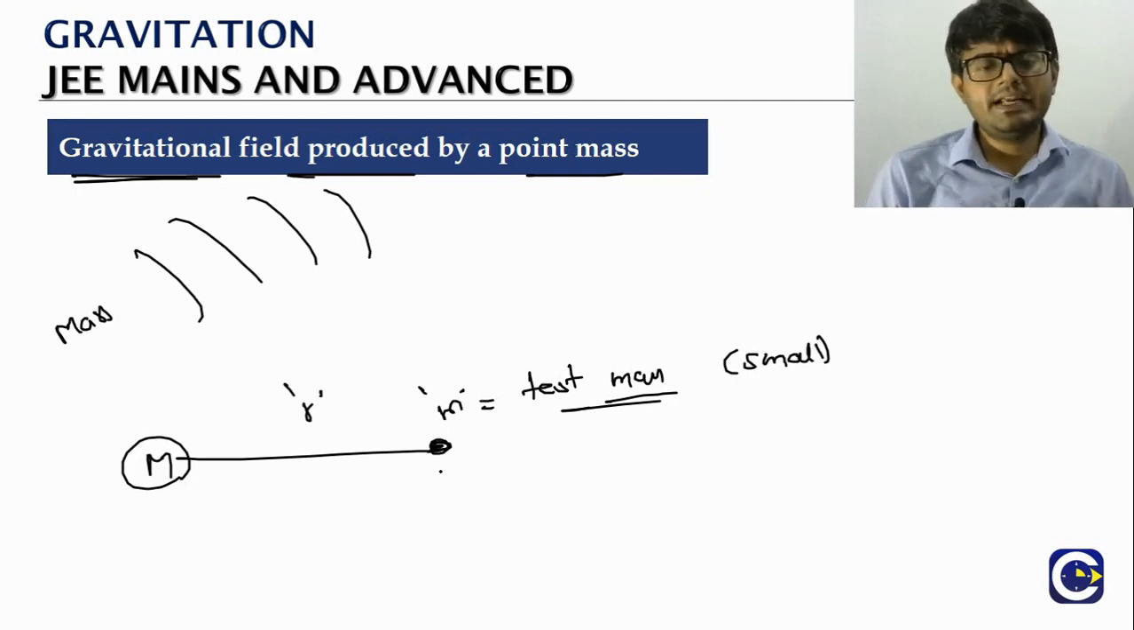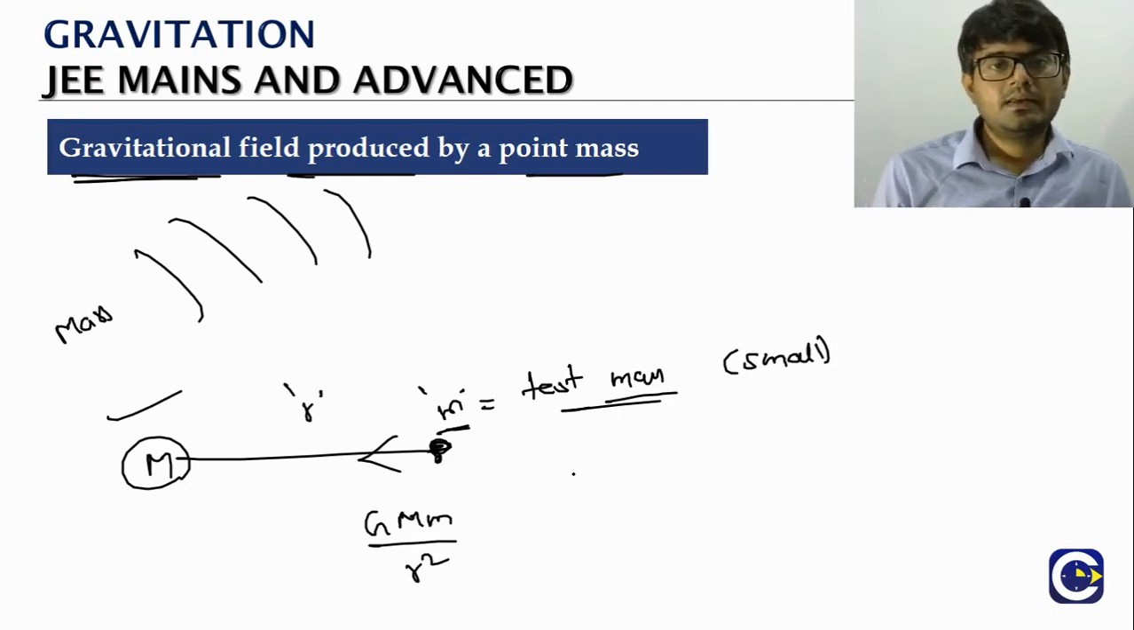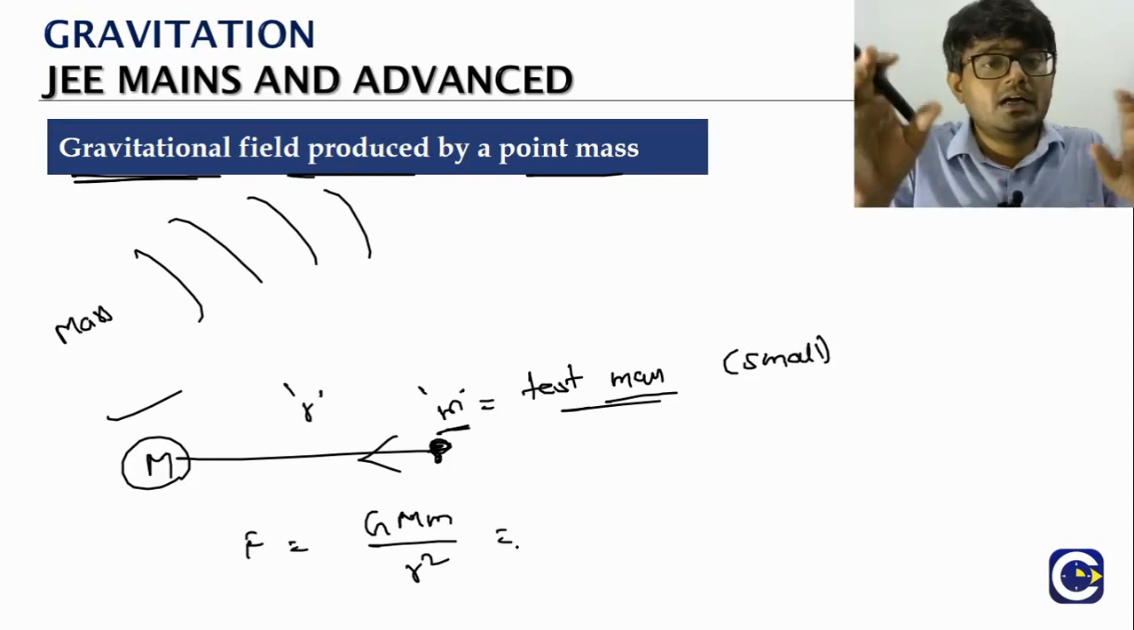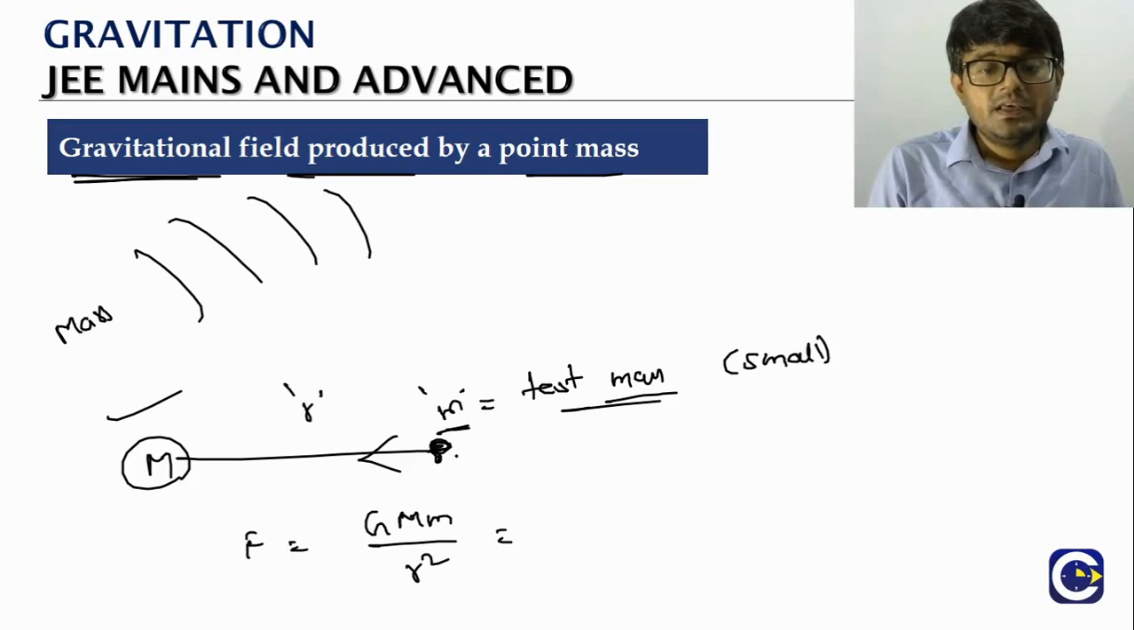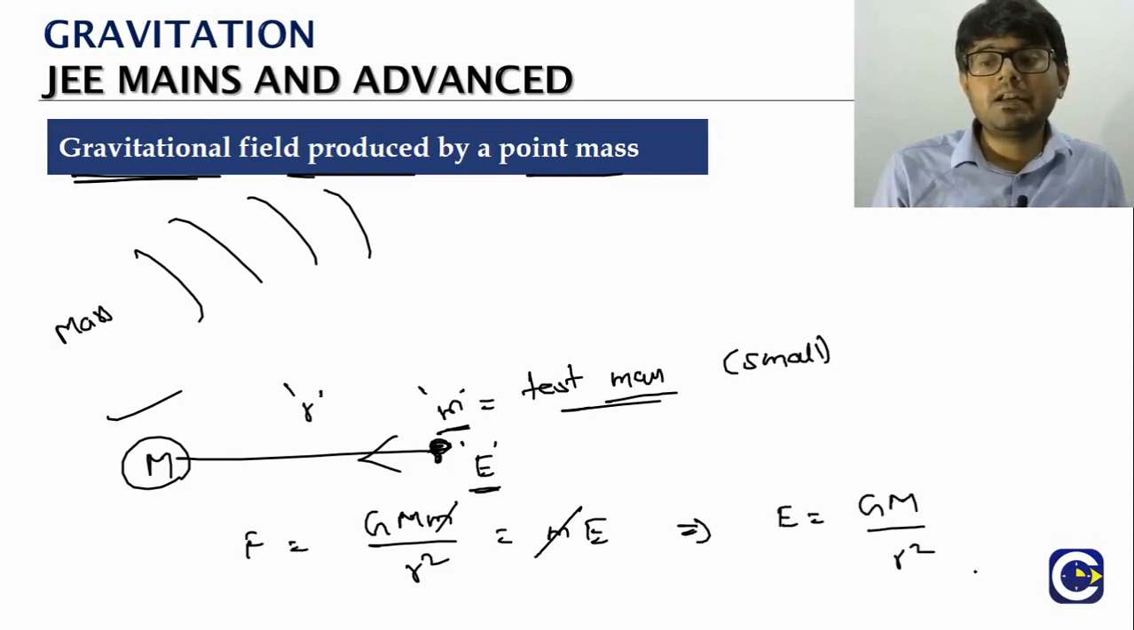Now, based on Newton's law of gravitation, what will be the force acting on this test mass? G M m by r square, attracted towards the mass M. But as per the concept of gravitational field strength, if at this location the field strength is E and the mass is small m, the force acting on the mass is m times E. So small m gets cancelled, and the value of E is equal to G M by r square.